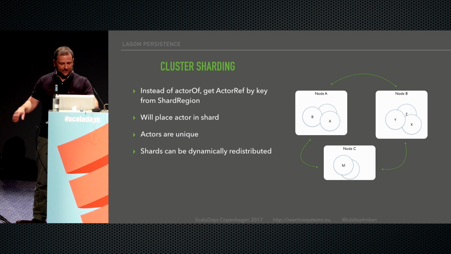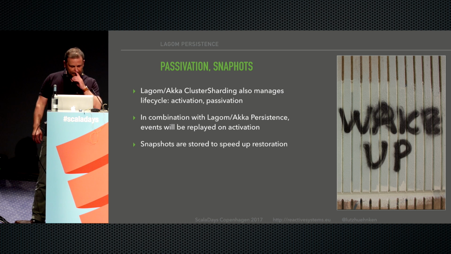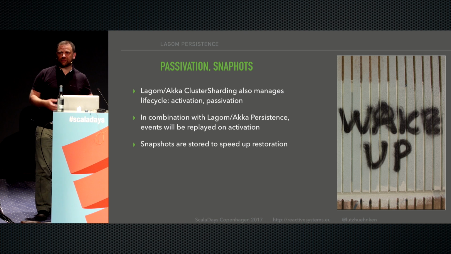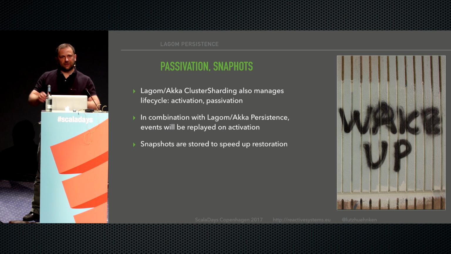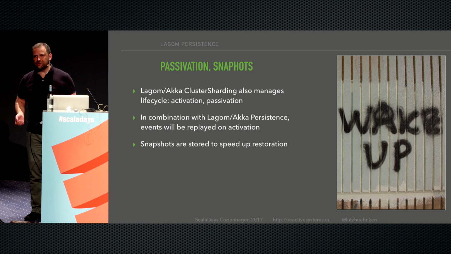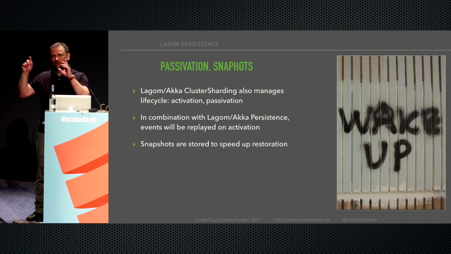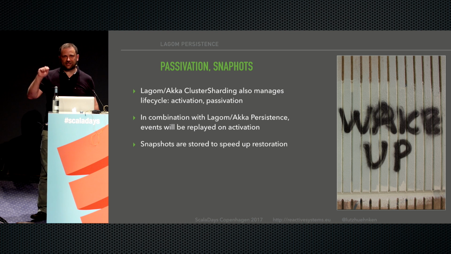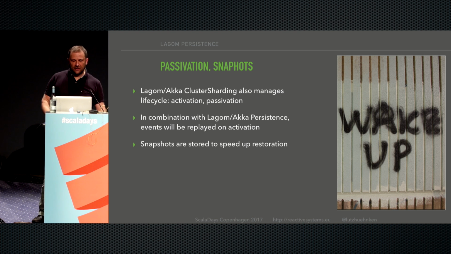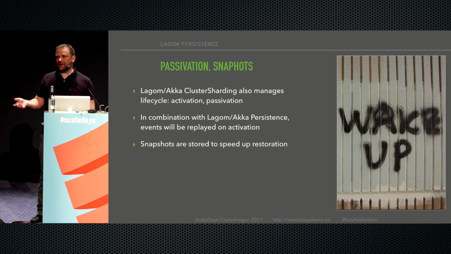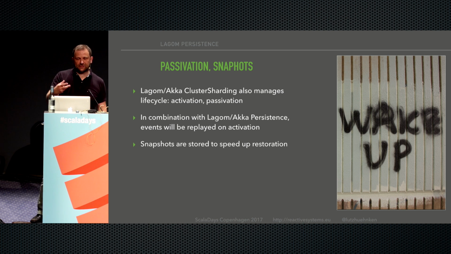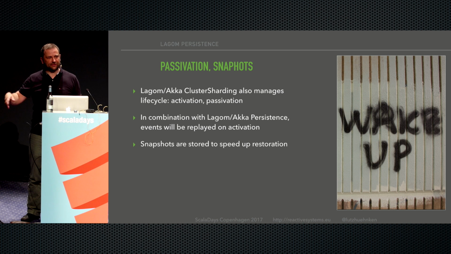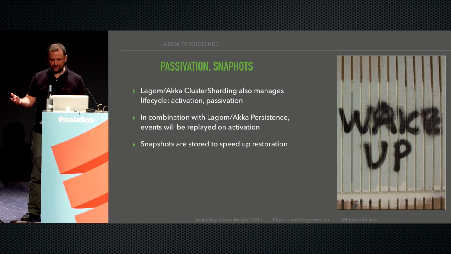So it uses Lagom Persistence underneath, it's scalable. It will always give you an instance, and will also manage the life cycle of your instance, right? So it will keep the state in memory, but only as long as you use it. If you don't use it for a certain amount of time, it will passivate this instance, basically meaning expunging it from memory, right? Evicting it from memory. If you use it again, it will recreate it, it will activate it. So the process I just described: it will create a new instance, it will look for any events associated with this instance, and will replay these events to restore the state.